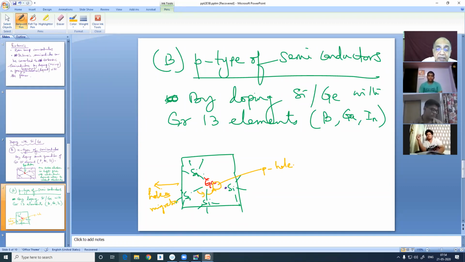When a PD is applied, the holes migrate in one direction, and the electrons from the bonding pair occupy the previous hole positions. So that is the creation of P type of semiconductors by doping group 13 element with silicon or germanium.